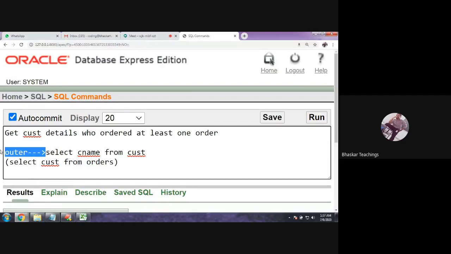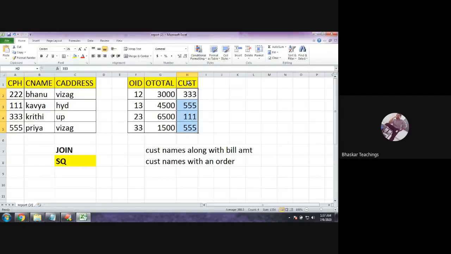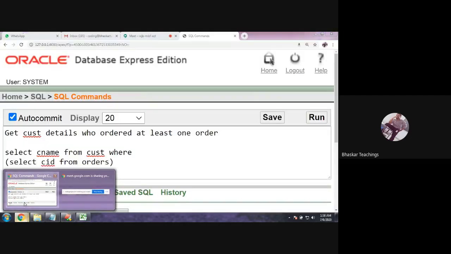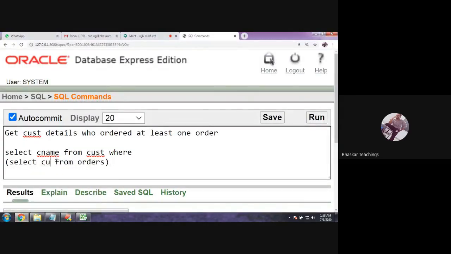So this is my inner query. This inner query is producing many values, not just one ID. It is getting me many IDs. If I give customer ID, it would be easy for you to understand. Let us say this is CUID. But the column here in our table is CUST, right? That is what I am writing, CUST. This is simply customer ID. So this is producing me many IDs.